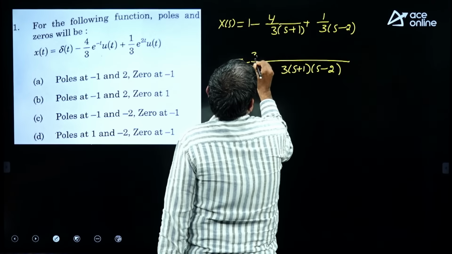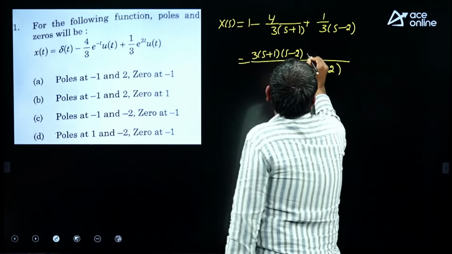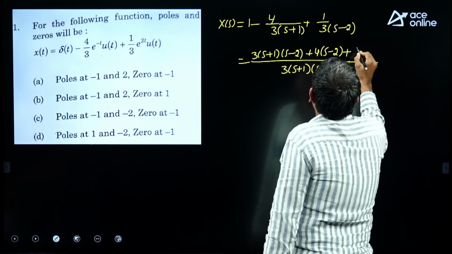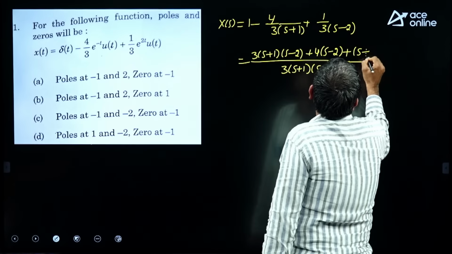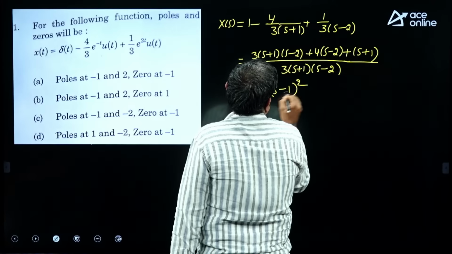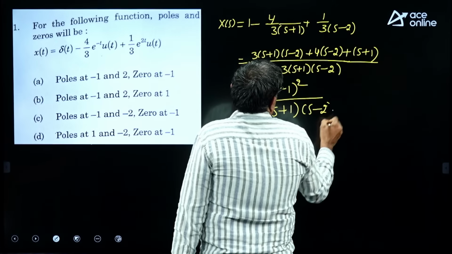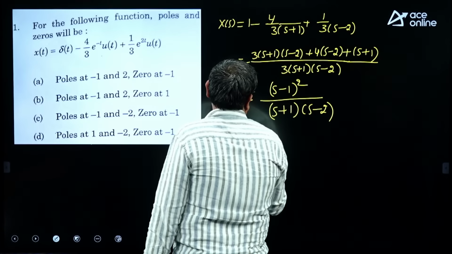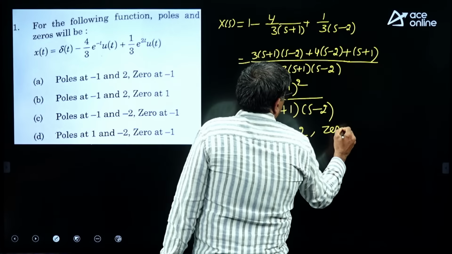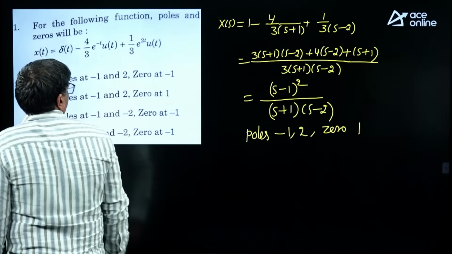Here you will get 3 into (s plus 1)(s minus 2) plus 4 into (s minus 2) plus (s plus 1). If you simplify this, you will get (s minus 1) whole square divided by (s plus 1)(s minus 2). That means we are going to get poles at -1, 2 and zeros at 1. So the option is B.